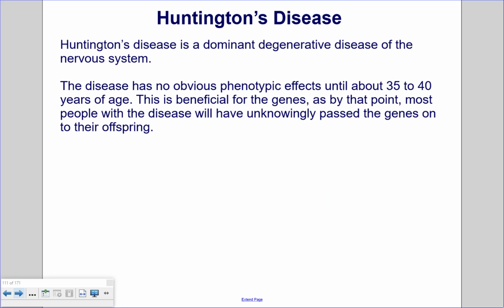Huntington's disease. Huntington's disease is a dominant degenerative disease of the nervous system. The disease has no obvious phenotypic effects until about 35 to 40 years of age. This is beneficial for the genes, as by that point, most people with the disease will have unknowingly passed the genes on to their offspring.